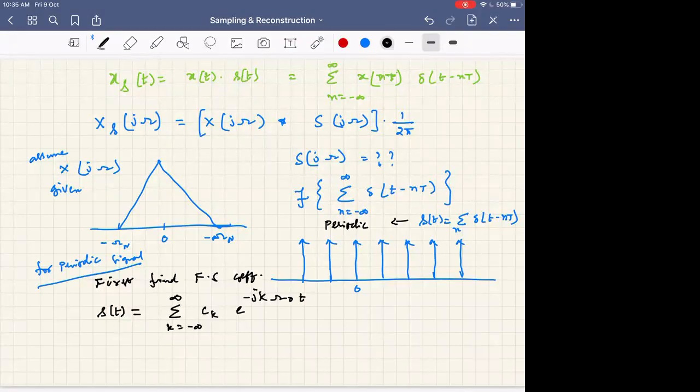Now tell me, what is c_k? This implies first find c_k. How do I find c_k? For any periodic signal, if you want to do something with it, you should take the help of the Fourier series expansion. If I ask you to find the response of a system, you may need to apply the eigenfunction property.